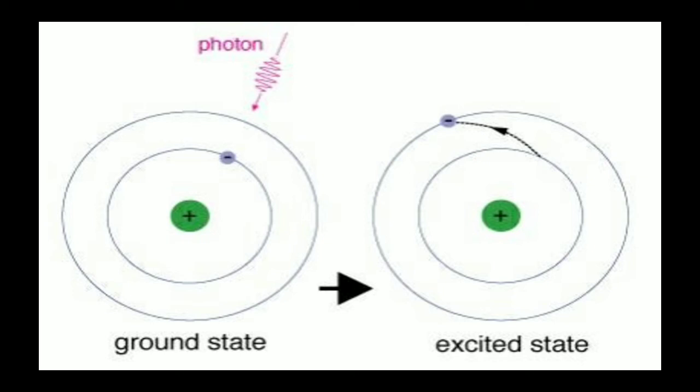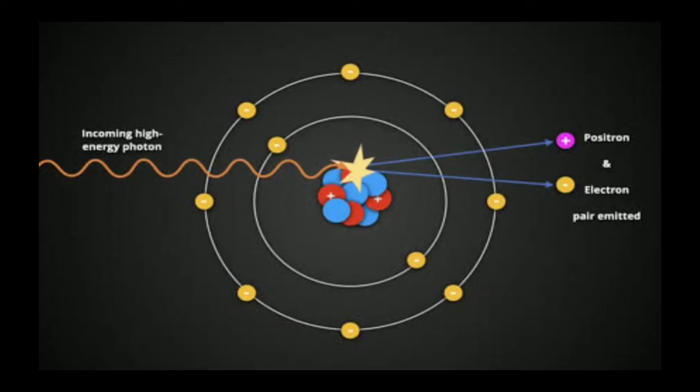Okay, now the last and fourth way: when a photon interacts with an atomic nucleus and has sufficiently high energy, that is h mu equal to twice the rest mass energy of the electron, then it will vanish by creating matter, that is an electron and positron pair. So electron-positron pair production occurs when the photon has sufficiently high energy, equal to twice the rest mass energy of the electron.